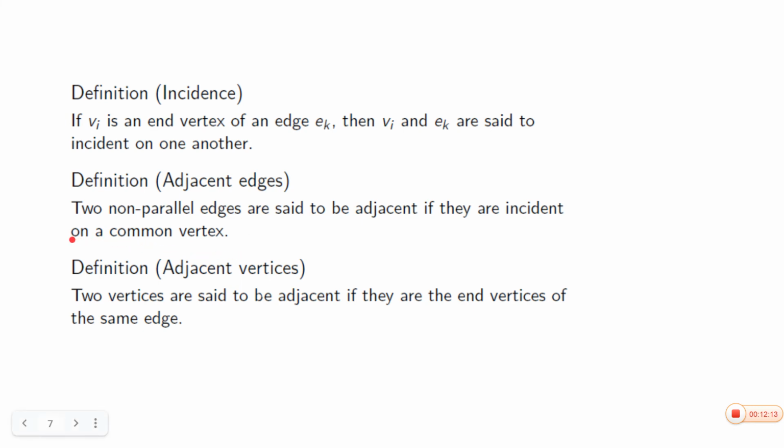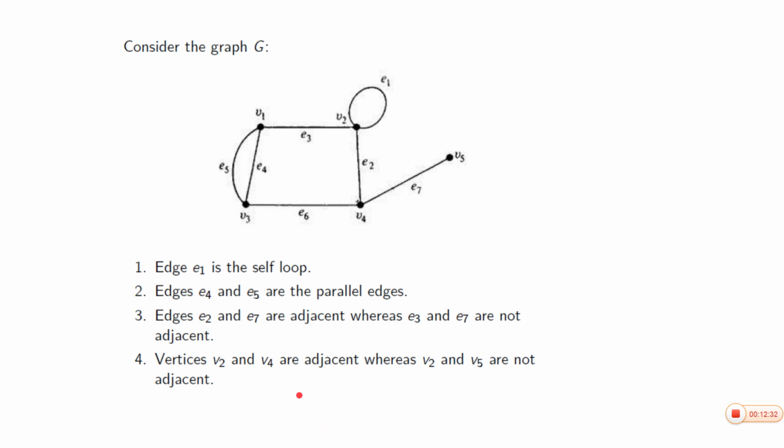What are adjacent vertices? Two vertices are said to be adjacent if they are the end vertices of the same edge. Look at this example where you can understand these definitions very clearly. Here you have a self-loop. E1 is a self-loop.